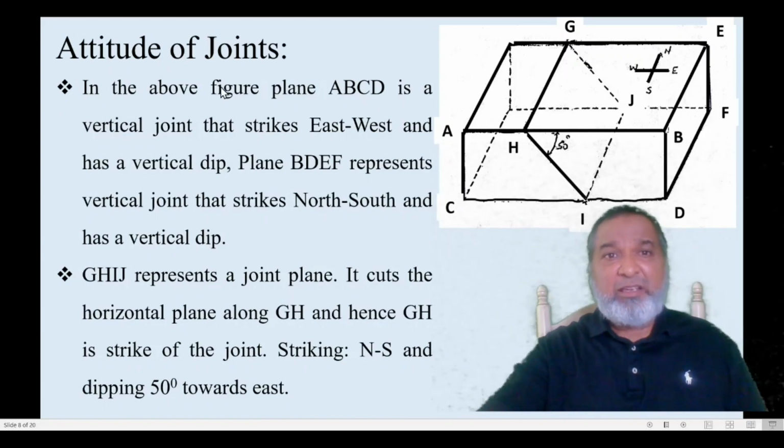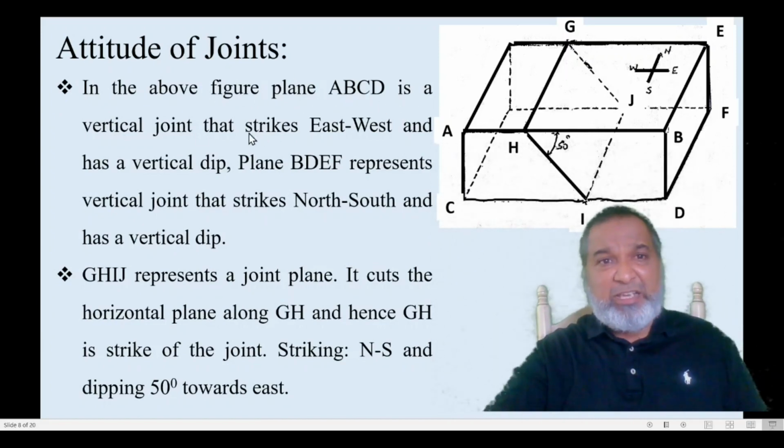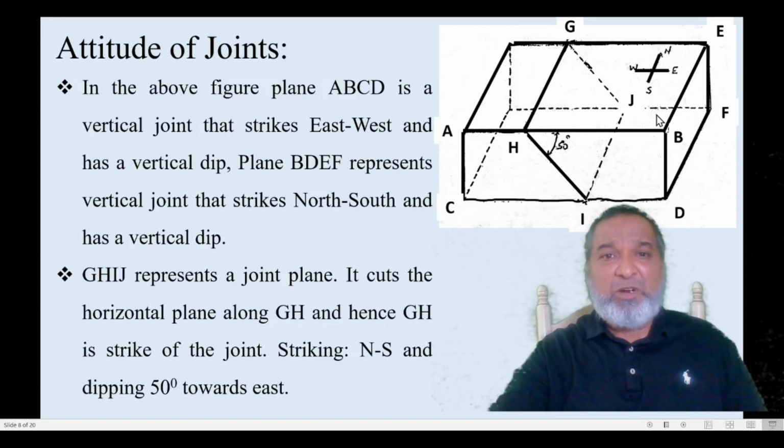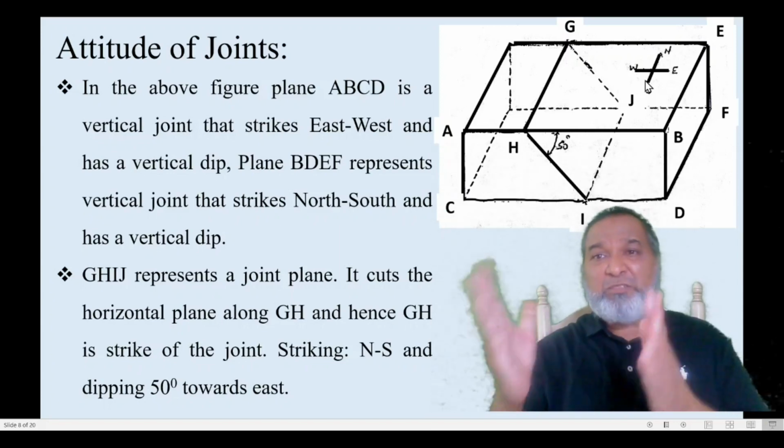Now here you can see in the above figure, ABCD is a vertical plane, and its strike is east-west. This is the vertical plane. And the plane BDEF represents the vertical joint. If you assume this as a vertical joint, then that joint is also parallel to north-south. So that strike will be north-south and this will be a vertical plane.